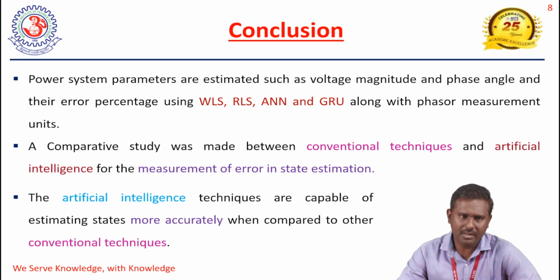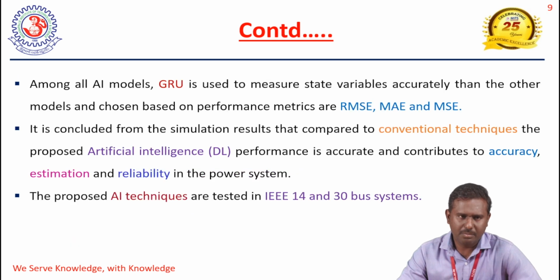Among all the techniques, we have weighted least square, regular least square, and the Newton Raphson method; in machine learning we have the ANN method, and in deep learning we have the GRU method. Compared to all these five or six methods, the gated recurrent unit is the most suitable to calculate state estimation in the power system. The proposed model was effectively tested on the IEEE 14 bus system and the 30 bus system.